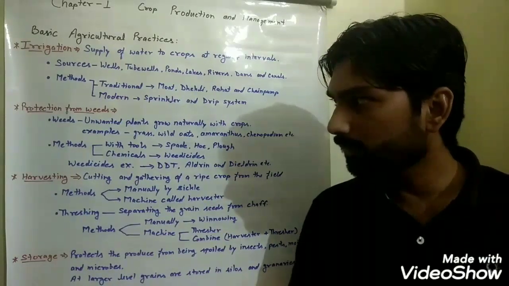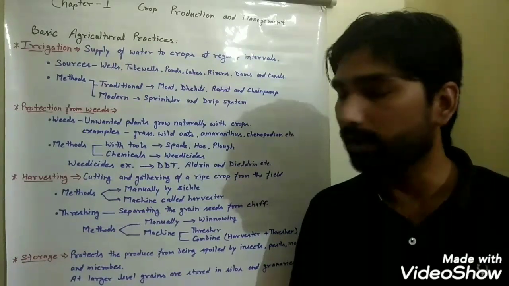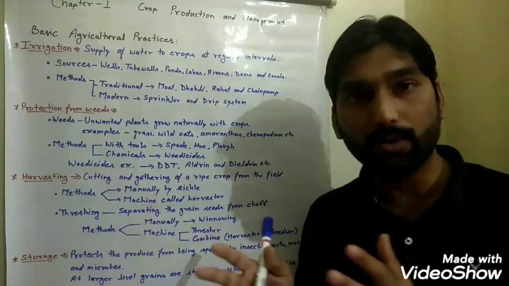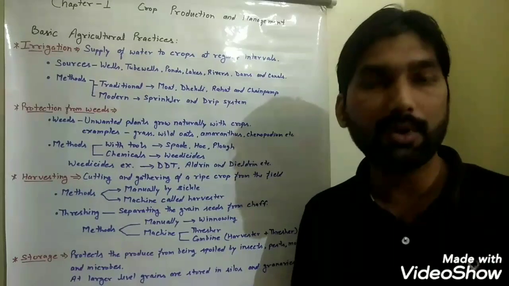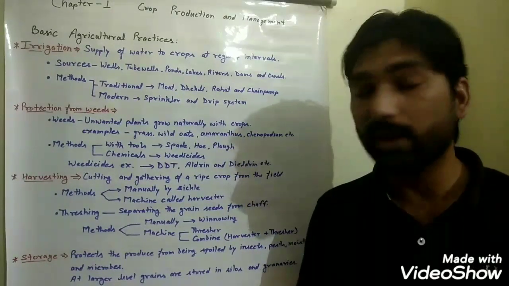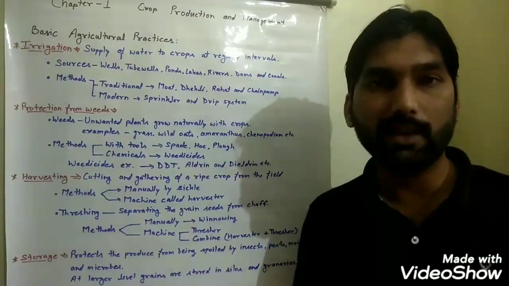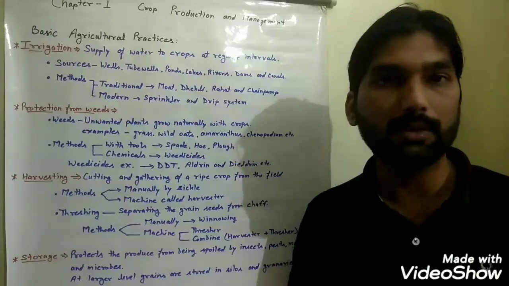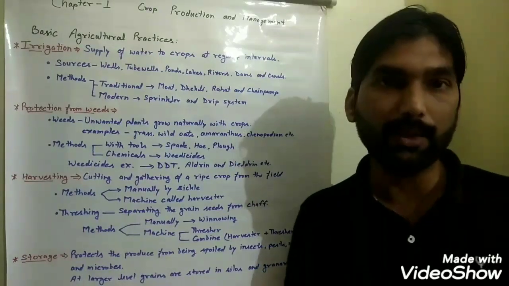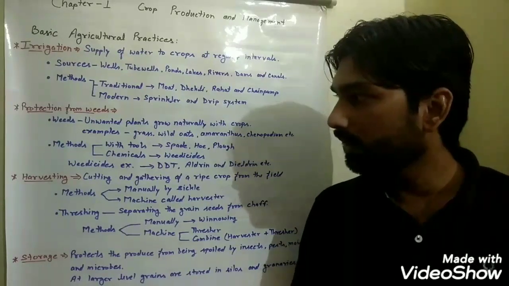So now we have sown the seeds in the soil, and we provided sufficient amount of water and nutrients in the form of fertilizers and manures, and we also protected them from weeds. Normally it takes 3 to 4 months for a crop to become mature and ready to be harvested.